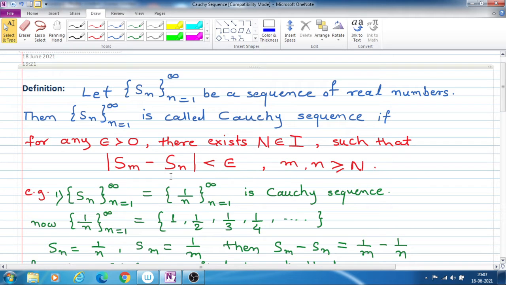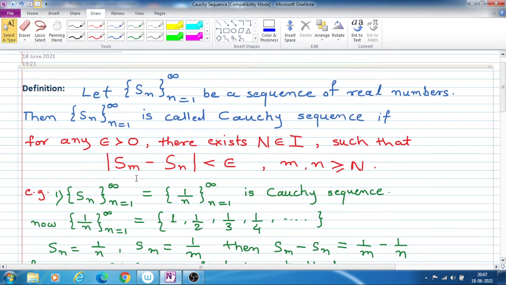So this m and n are greater than capital N, means the terms after S capital N.